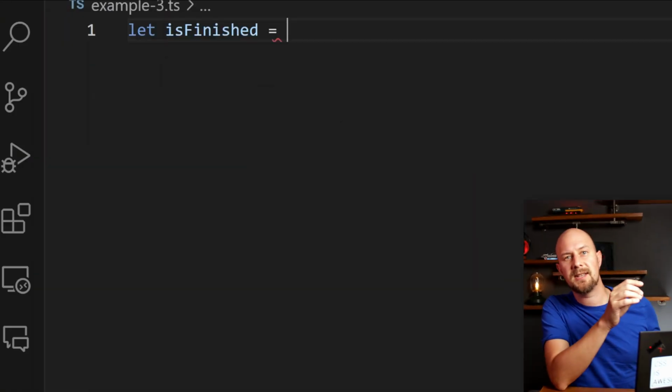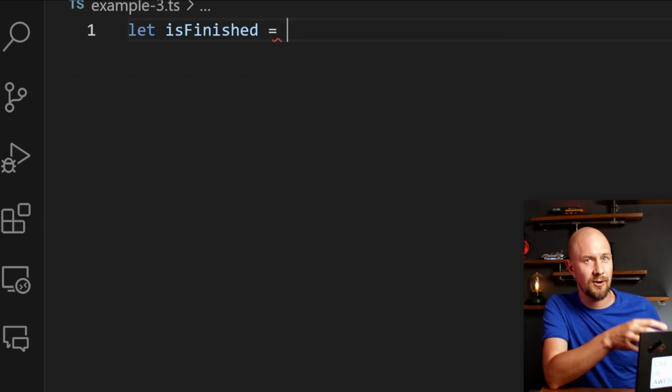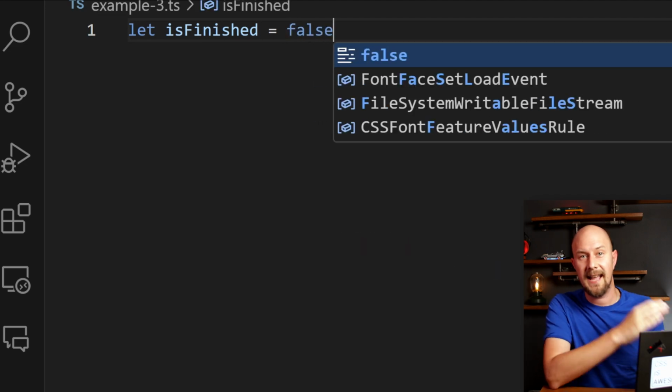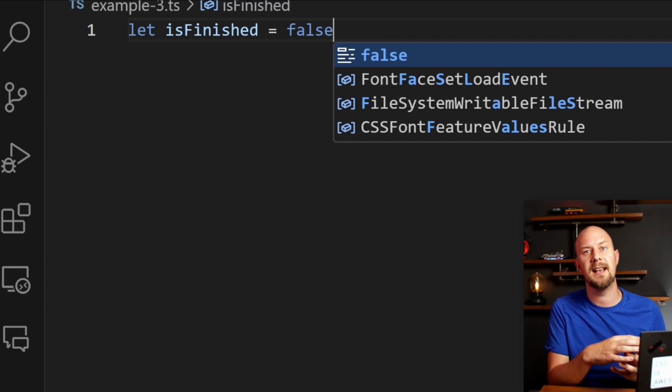So consider a situation where we declare a variable isFinished and we give it the value false when we declare it. So TypeScript doesn't actually require us to specifically say that isFinished is a Boolean, but it is a Boolean. TypeScript has inferred the type based on that assigned value. So that really simplifies the code, and it also reduces the likelihood of introducing errors just because we've put too much effort into types. So another example might be with a function.